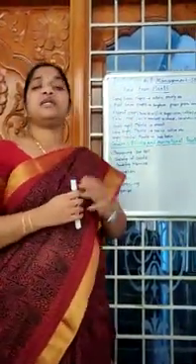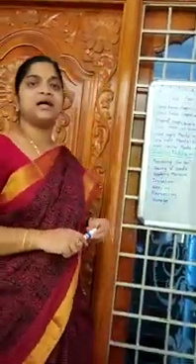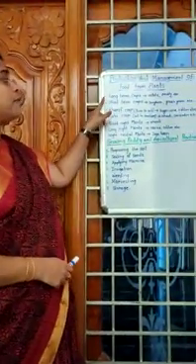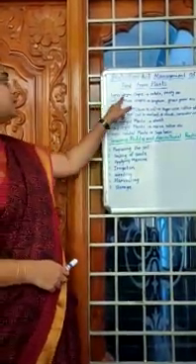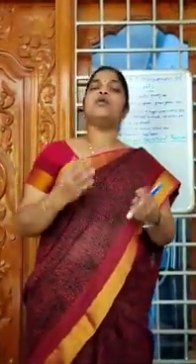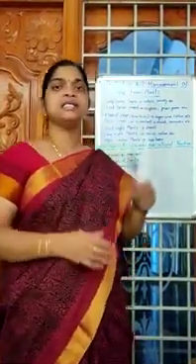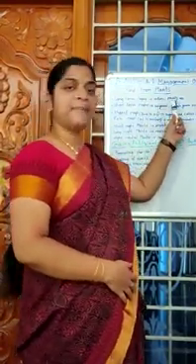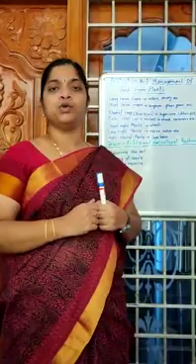The duration of the time was not the same for all the crops. Based on that, crops are of two types: long-term crops and short-term crops. Coming to the long-term crops, the plants which need more than 180 days for harvesting are called long-term crops. For example, millets, paddy, coconut, and mango also fall in this group.